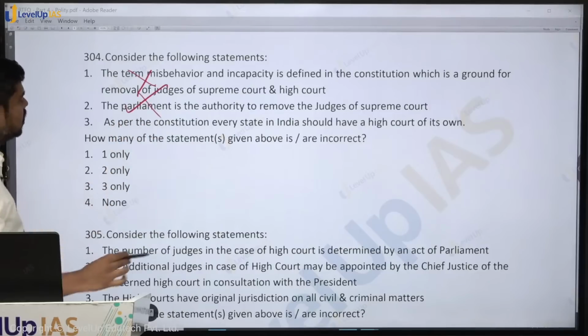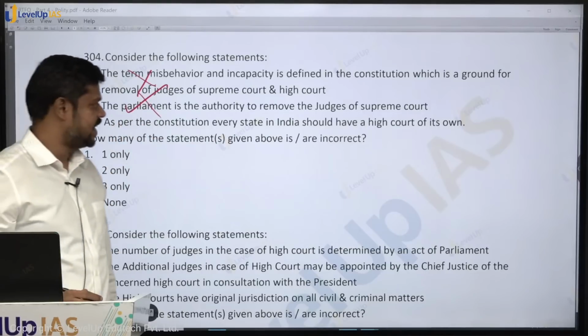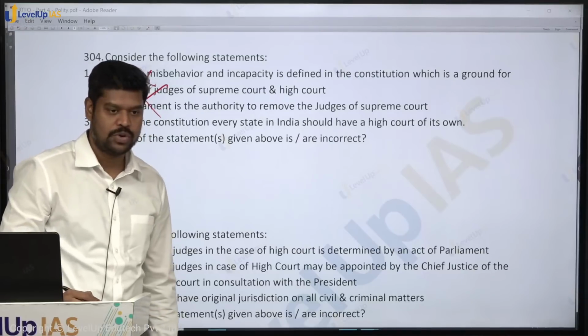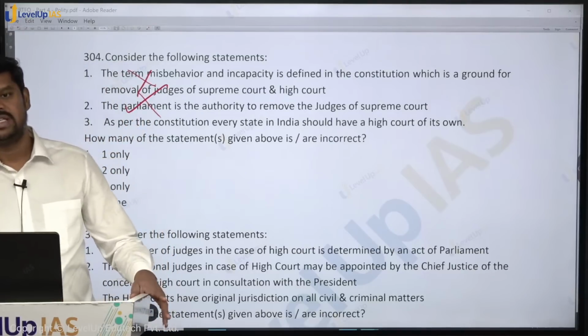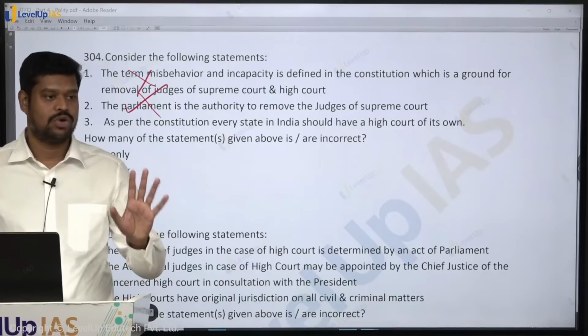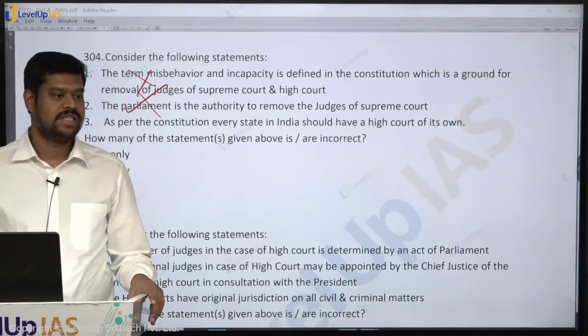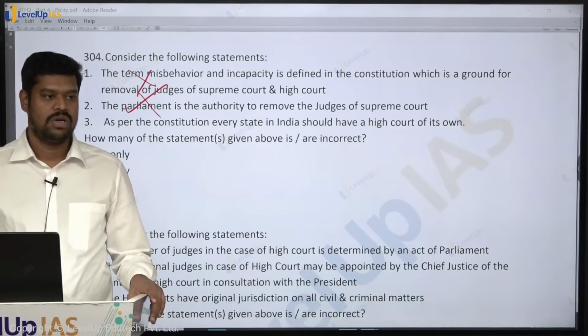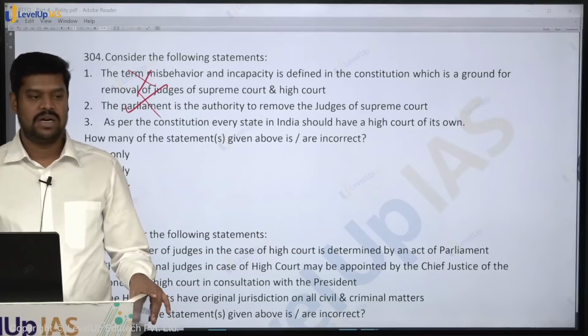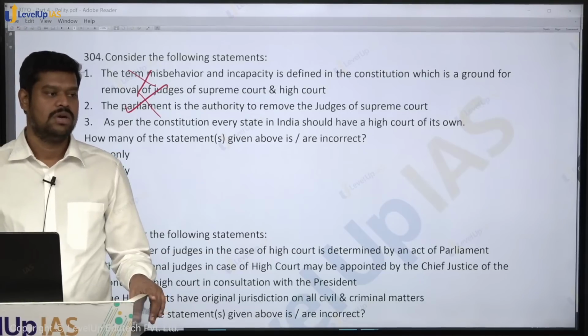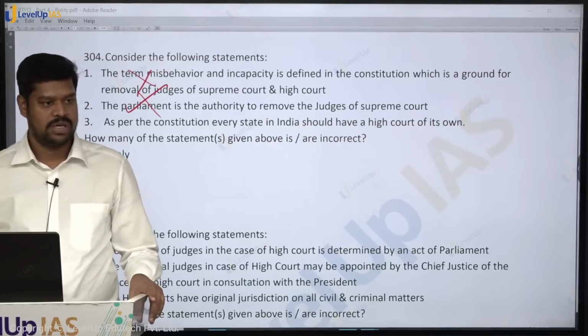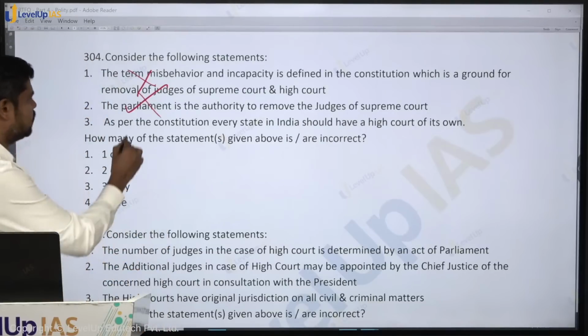As per the Constitution, every state in India should have a High Court of its own. The Constitution is saying that every state shall have a High Court. It is not saying that every state shall have a High Court of its own. That means every state should come under the jurisdiction of a particular High Court, not necessarily a separate High Court for itself. So, therefore, this particular statement is also wrong.